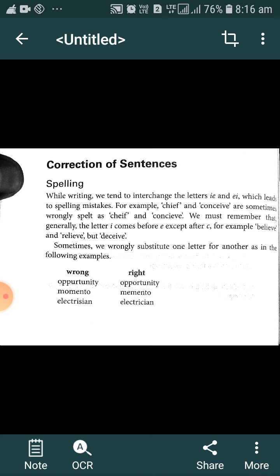Memento. This is the wrong spelling. What is the right spelling? MEMENTO. Electrician. ELECTRISIAN is the wrong spelling. What is the right spelling? ELECTRICIAN. C is right and S is wrong. There is little difference between the spellings. In the wrong one we use S, in the right one we use SC. The correct spelling is ELECTRICIAN.